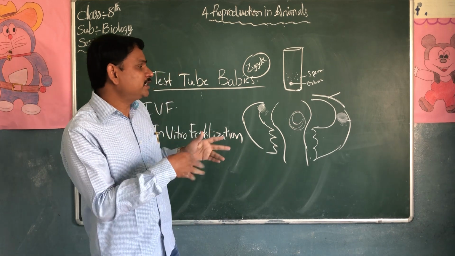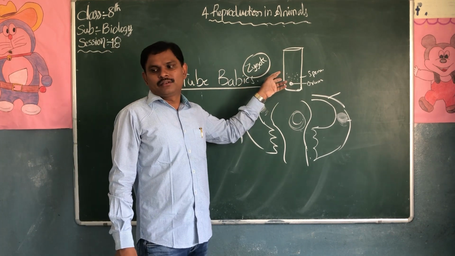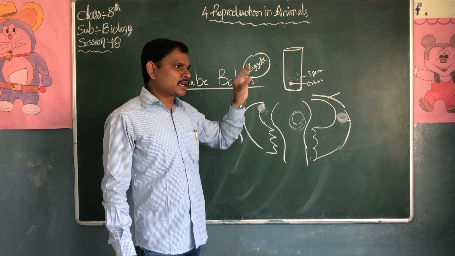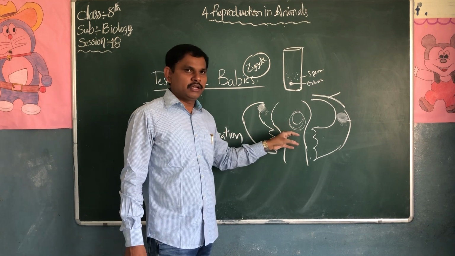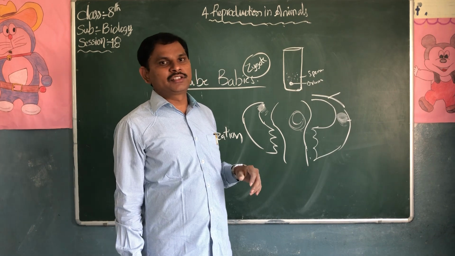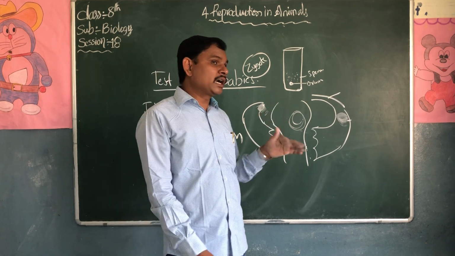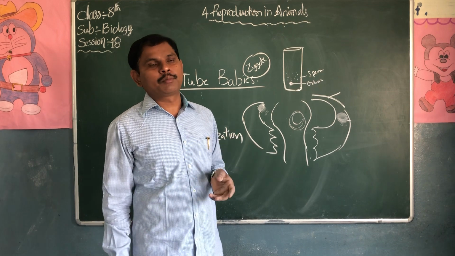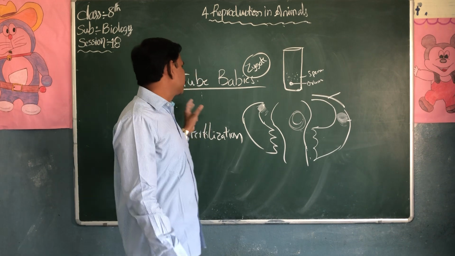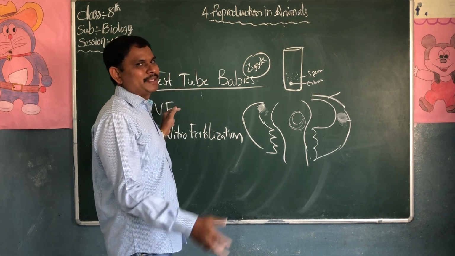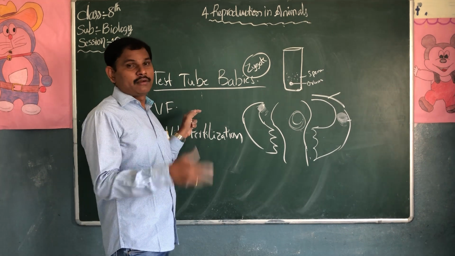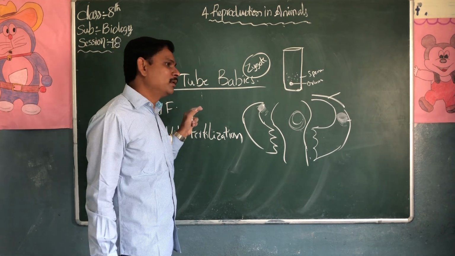The fertilization takes place in the test tube. Once the fertilization takes place, they collect the embryos and place them in the uterus wall. There is a chance to get children also. If the oviducts are blocked, or the seminal ducts are blocked, or the couple has a problem, we can get test tube babies. There are so many test tube centers available nowadays.